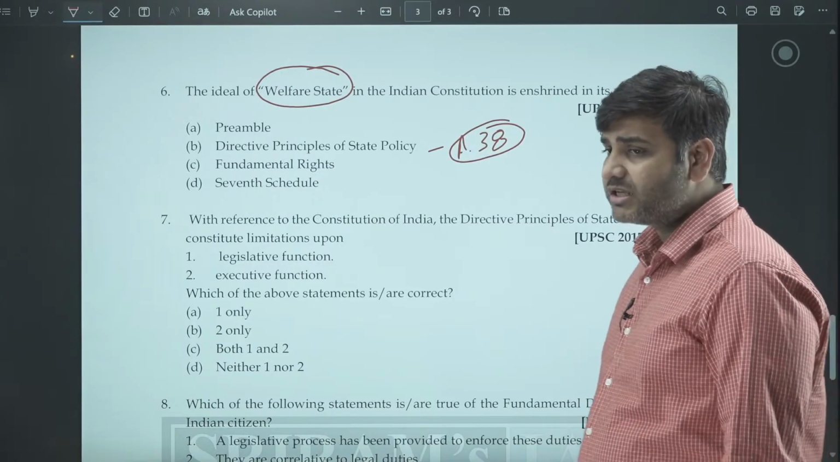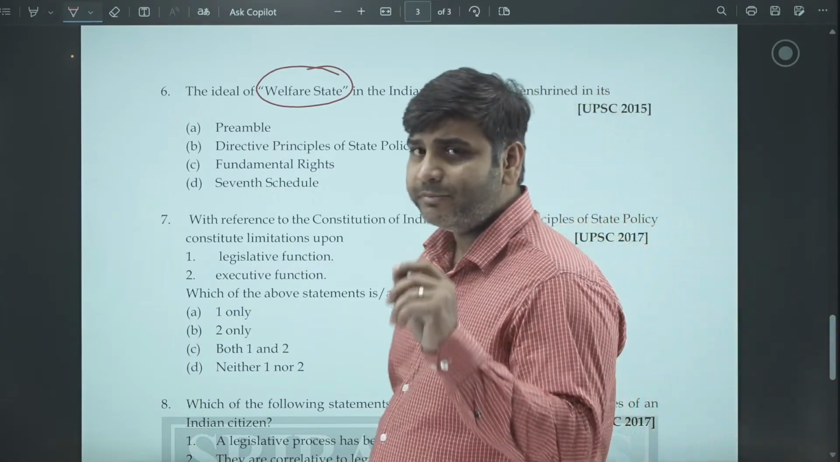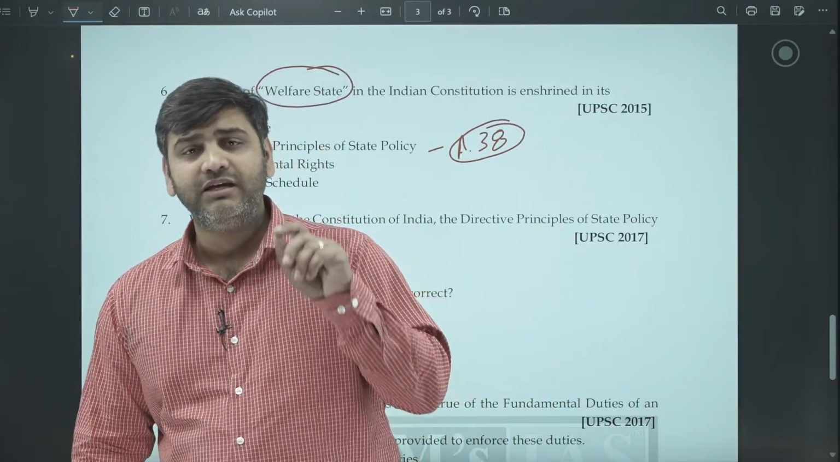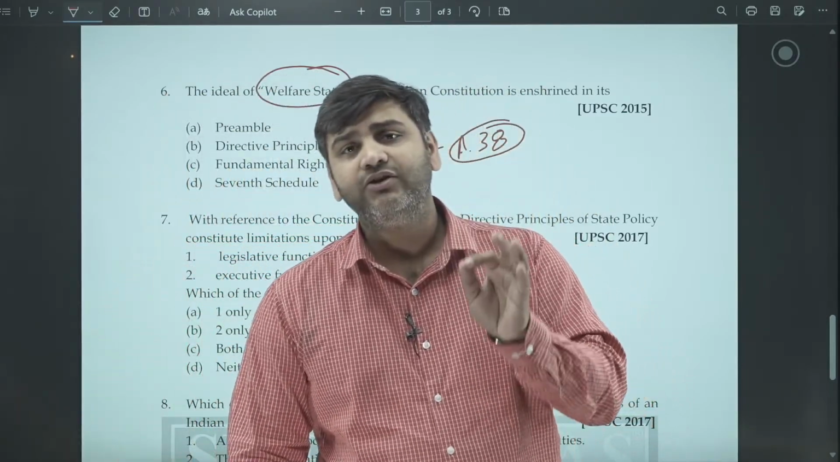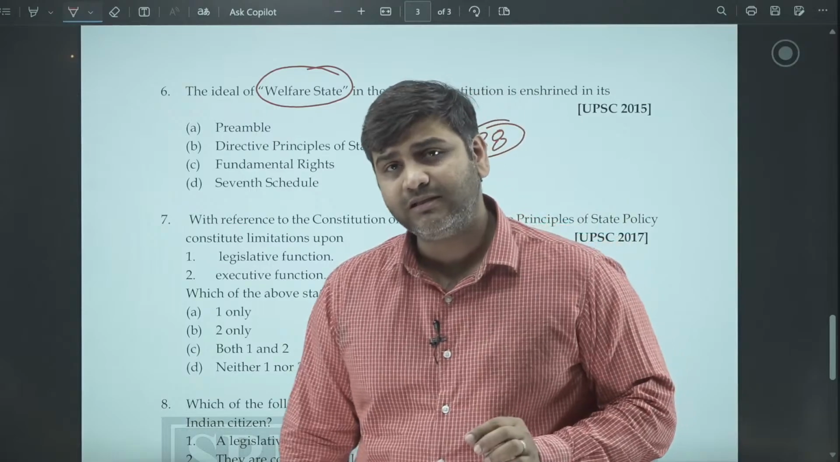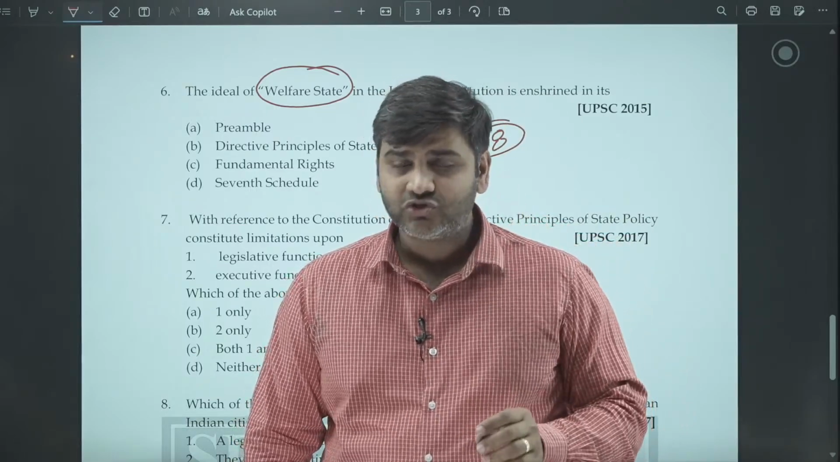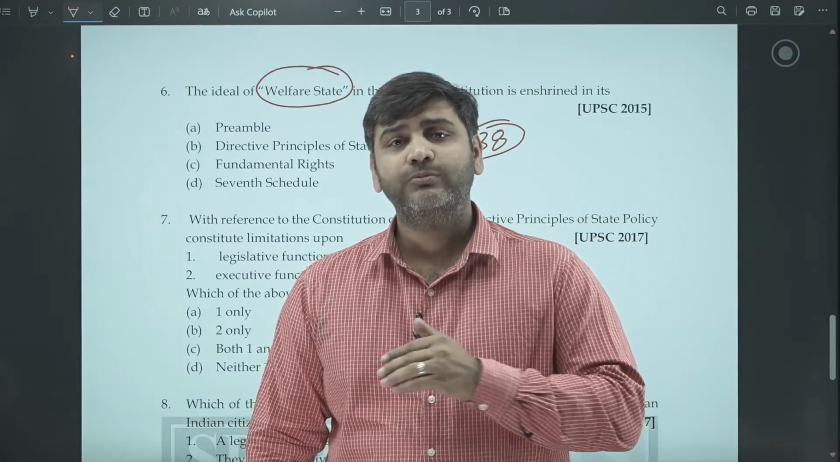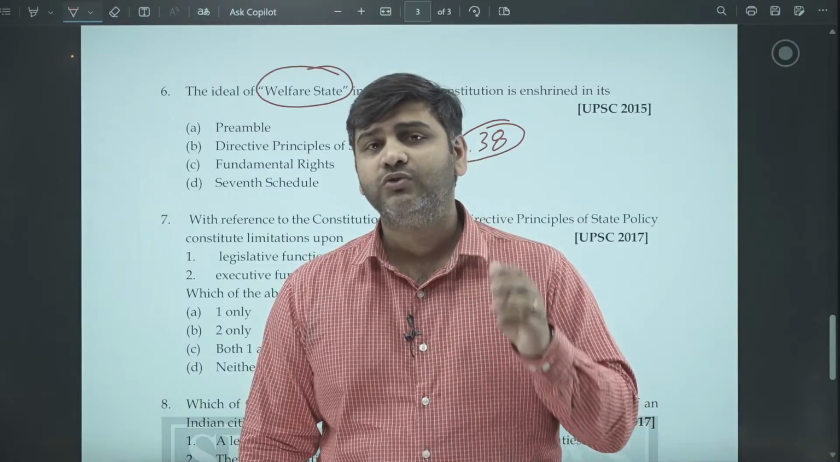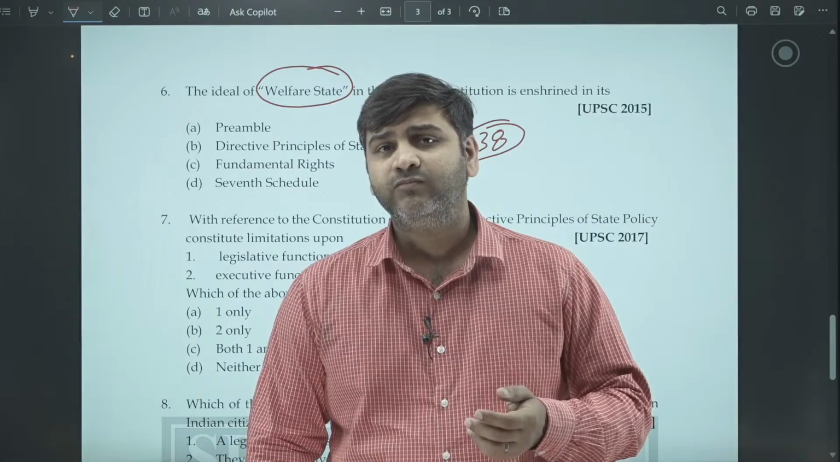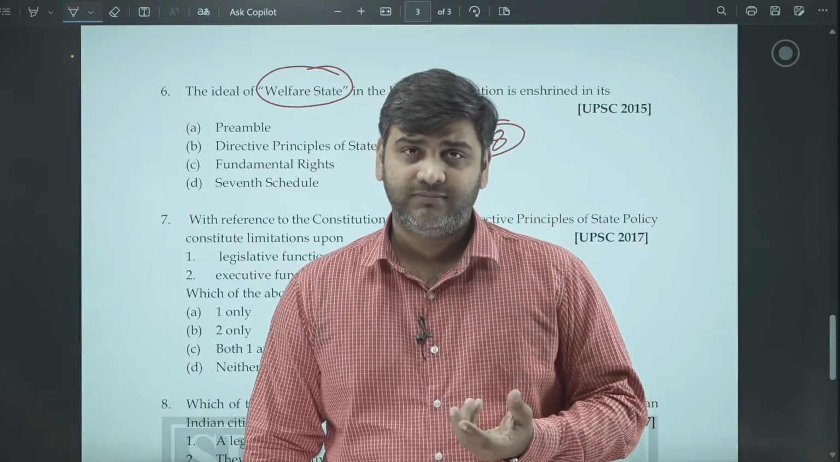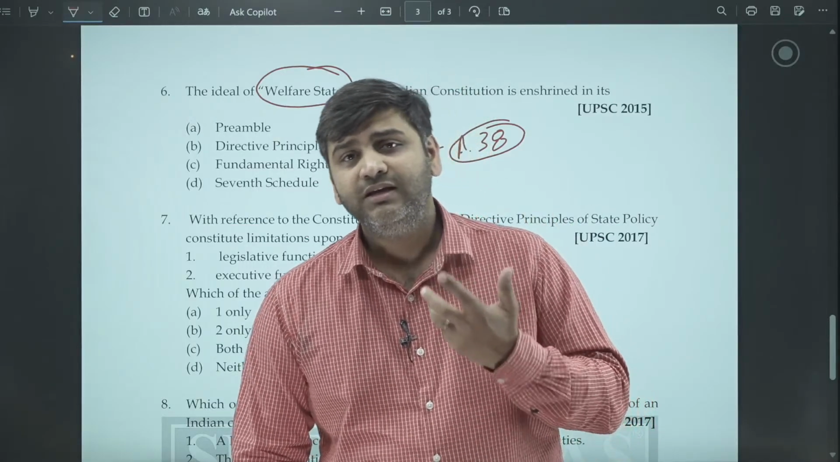Welfare state is a concept where there is a commitment of the government to work for the upliftment of the people. There is a commitment that there shall not be any kind of concentration of wealth or concentration of means of production. There has to be a wide distribution of all the material resources of the country throughout the different sections of the population. That is what a welfare state is.